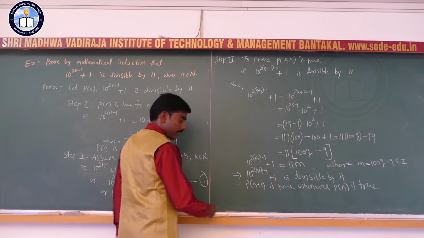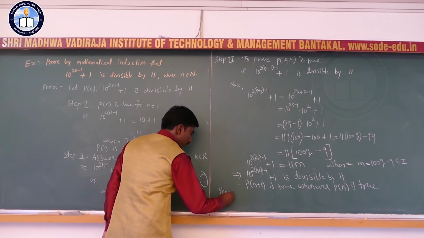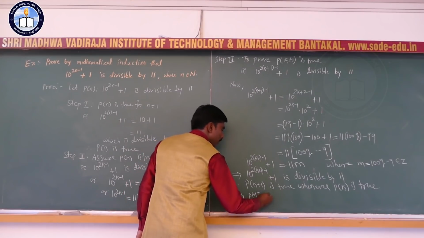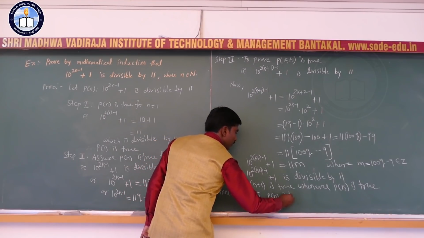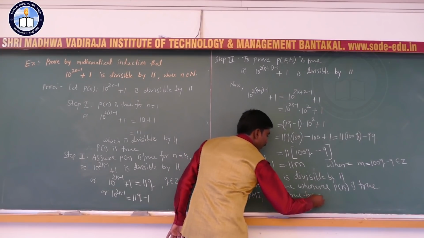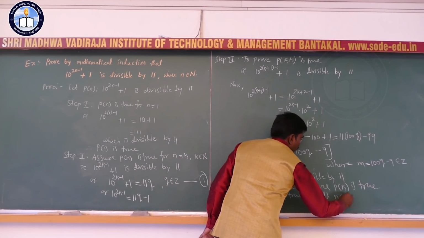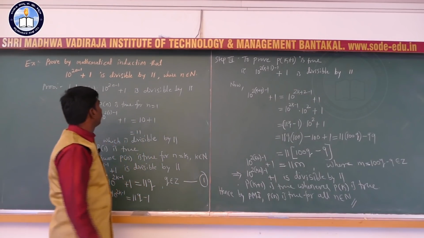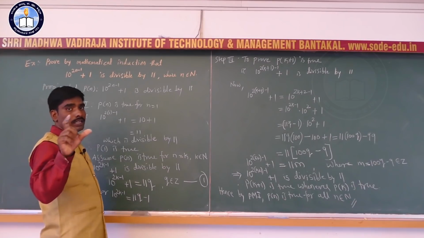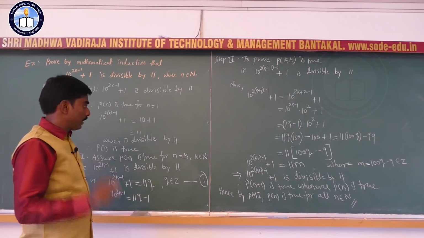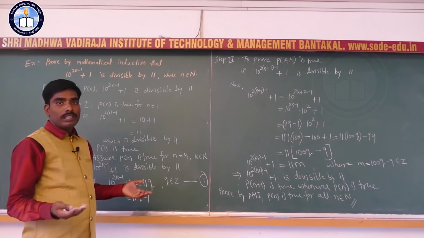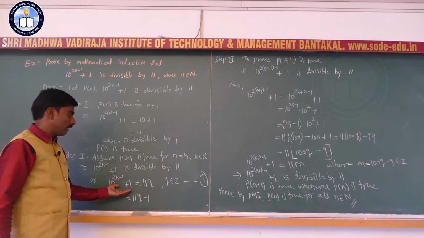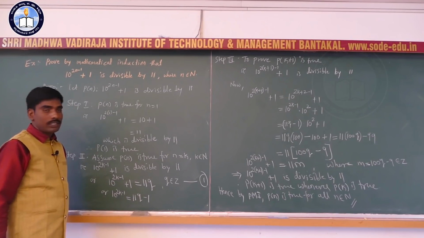Hence, by PMI, P of n is true for all n belongs to N. Okay. So this is the solution. Here the main thing you people should understand is the definition of divisibility. If B is divisible by A, then there exists an integer q such that B equals Aq. Here I used that. Okay. So we will move to the next example.